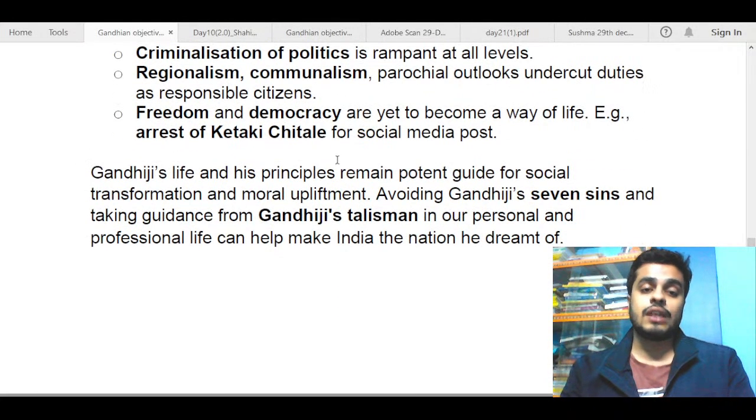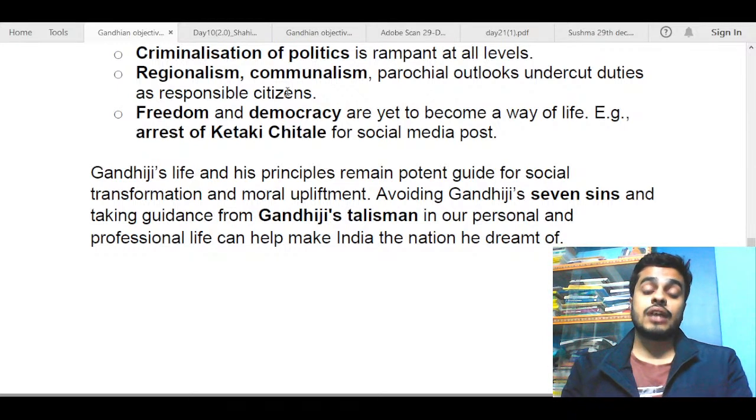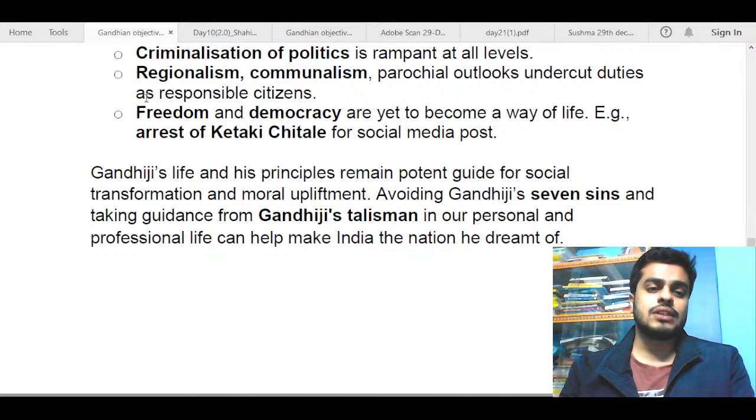Next, we talk about freedom and democracy. So again, Gandhiji was also big on democracy. He did not want authoritarian state power. Basically, he did not even want a state like India. He just wanted a stateless society with local governance. So that was his basic idea. But that has not been achieved in India. So you can talk about that and you can give some examples.